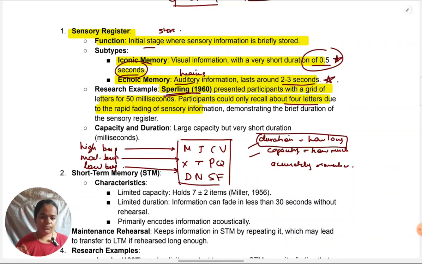From the paper point of view, when they give key studies in the textbook for your understanding, which is very important, they give it in a lot of detail, but you have to have the ability to summarize, which is why writing practice is very important. You must be able to summarize any study in terms of aim, procedure, results, and conclusion in a brief way, just giving the key points. Aim, ideally 1 point, procedure 1 or 2 points, results 1 or 2 points, and conclusion 1 point. You should have that knack to be able to write that way. Then only you'll be able to cover it properly.